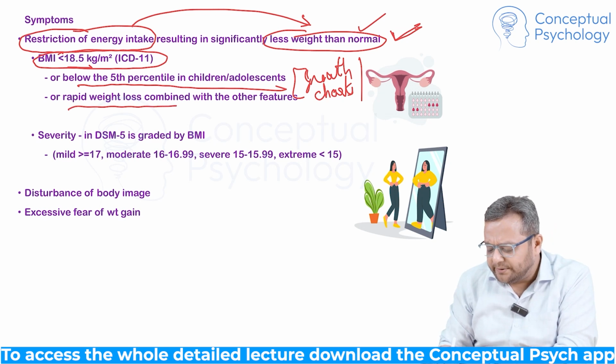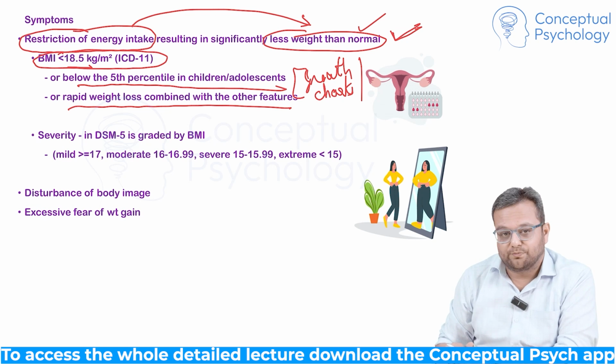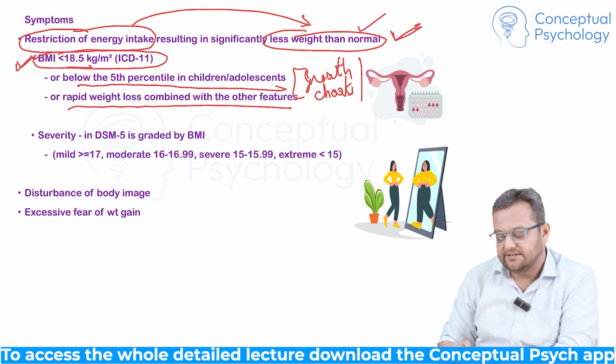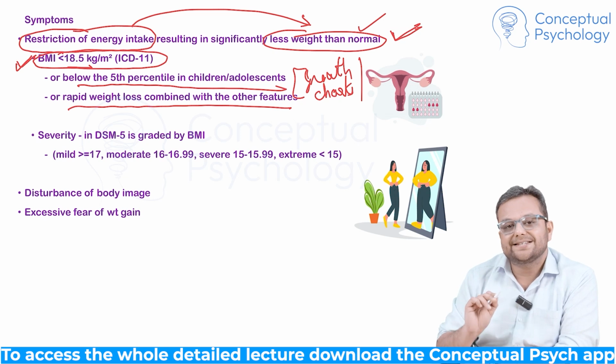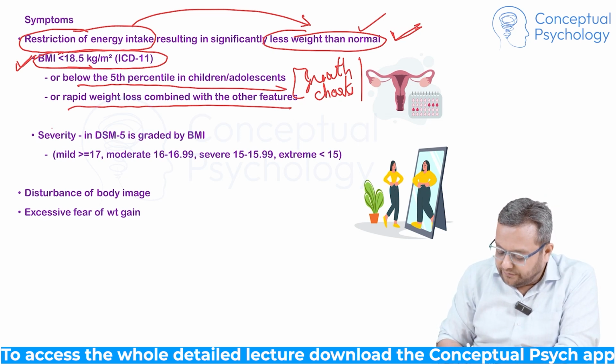Or it may even be considered if there is a significant weight loss, like 20% weight loss in 6 months. But the first criterion is the most important that can be asked in the exam: the BMI of less than 18.5 kg per meter square. Now, if you see the severity in DSM, it is given by grade.